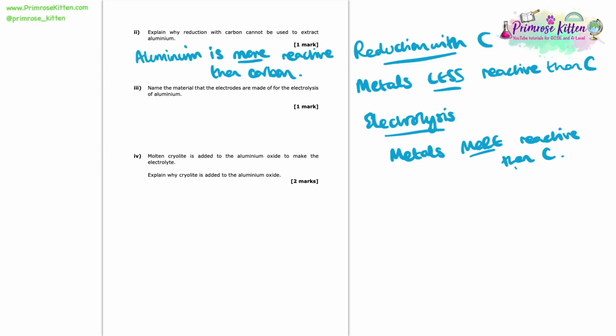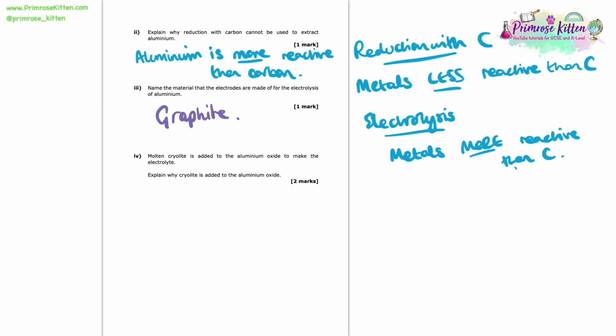So now we're asked to name the material that the electrodes are made of for the electrolysis of aluminium. Now this is just a recall question. We know that because it just says name the material. So we just need to have this fact memorised and be able to write it down. So the answer to this will be graphite. Graphite is a material just made up of carbon, but it is a form of carbon which can conduct electricity. And that is what's very important here. So we use graphite electrodes because they do conduct electricity.